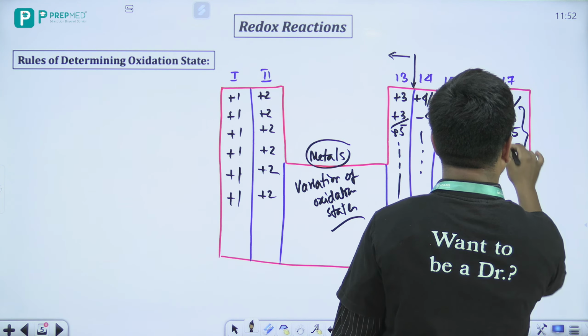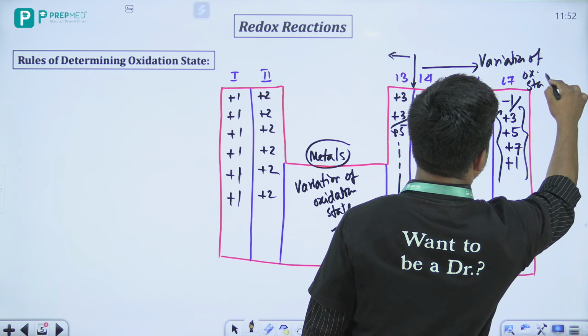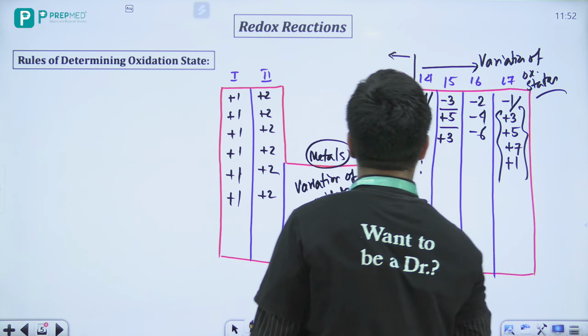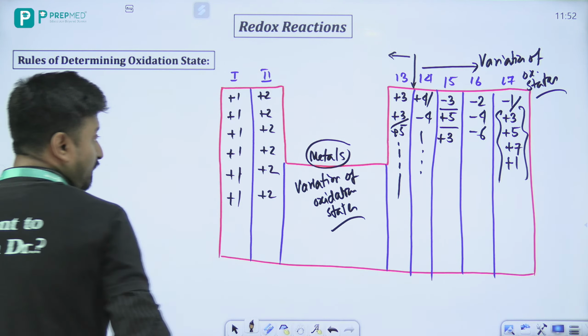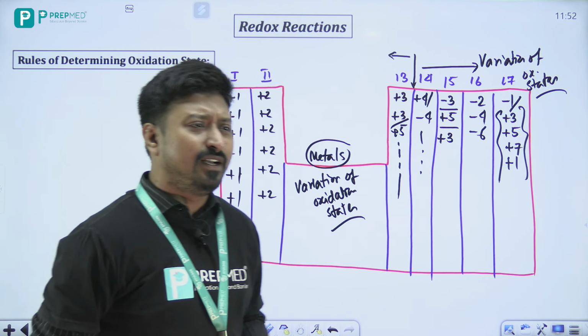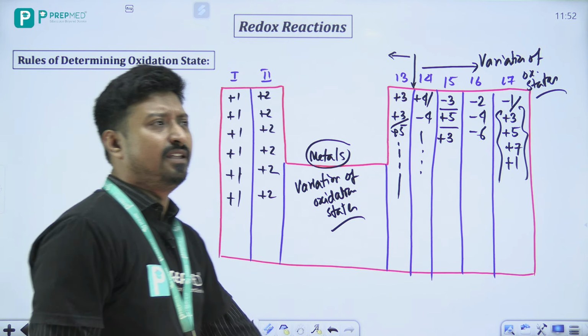एक्चुअली यहाँ से if you go from this range, they show different variation of oxidation states, okay, और basically that we have to determine, और वो हम देखेंगे धीरे धीरे।